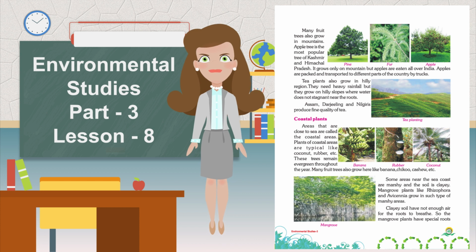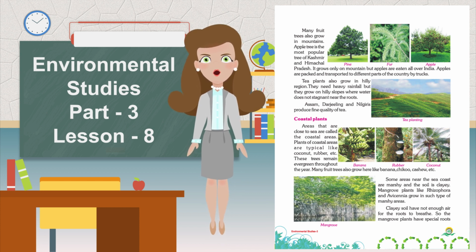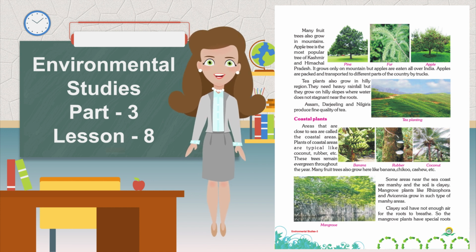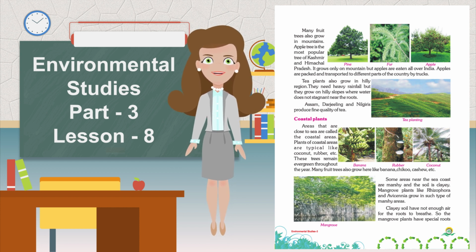Coastal plants. Areas that are close to the sea are called the coastal areas. Plants of coastal areas are typically like coconut, rubber, etc. These trees remain evergreen throughout the year. Many fruit trees also grow here, like banana, chiku, cashew, etc.